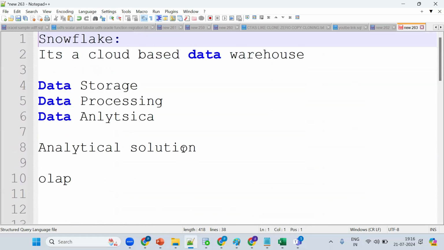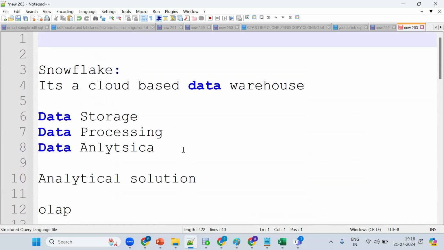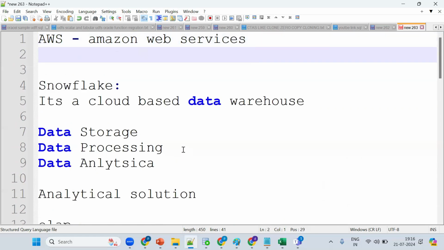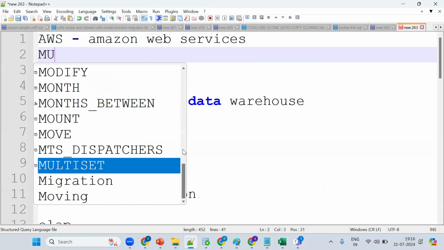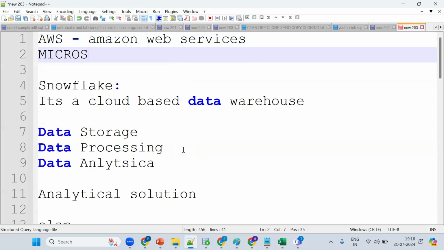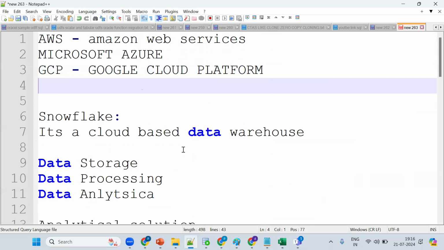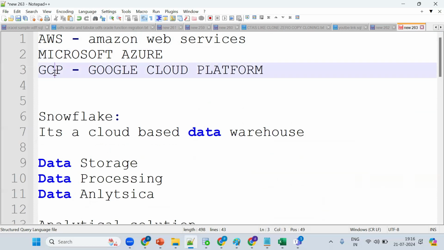Remember, Snowflake supports multi-cloud: AWS, nothing but Amazon Web Services; Microsoft Azure; and GCP, Google Cloud Platform. So we can bring the data from the different clouds. It can be AWS cloud, Azure cloud, or GCP cloud. From these three clouds, we can bring the data.